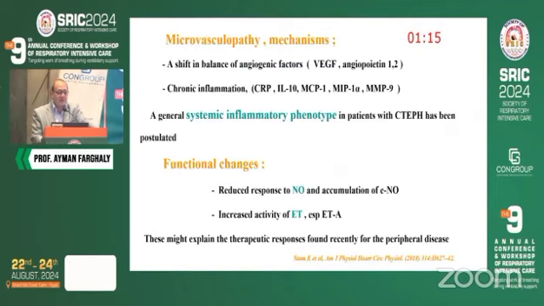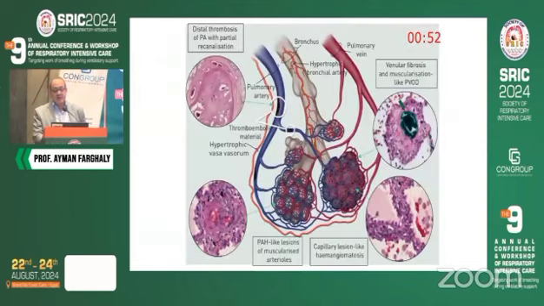For this vasculopathy there are some theories, maybe angiogenic factors, chronic inflammation, and also some functional changes like nitric oxide and endothelin receptors potentiation. So we have some pathogenesis akin to idiopathic pulmonary hypertension, and this can illustrate why it is a multifactorial disease.